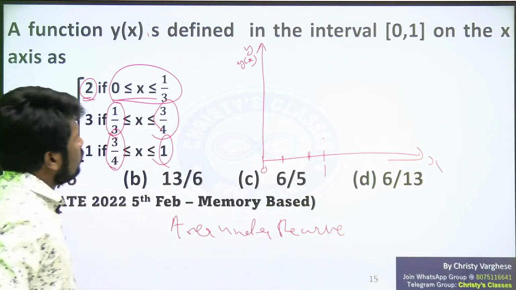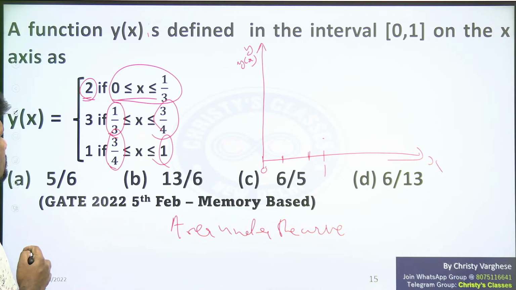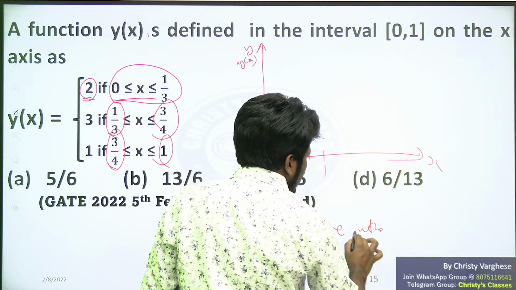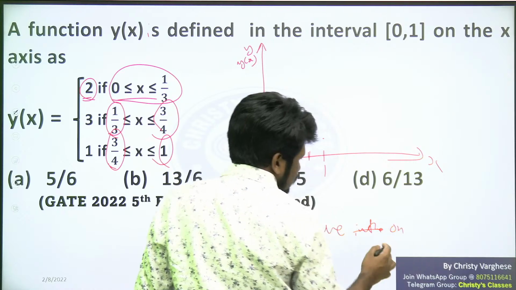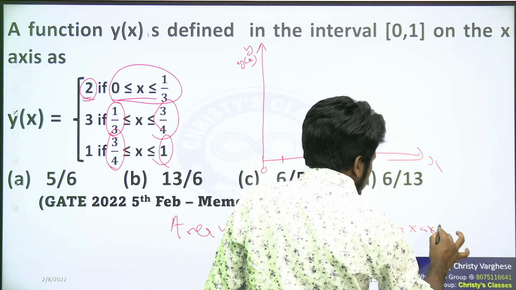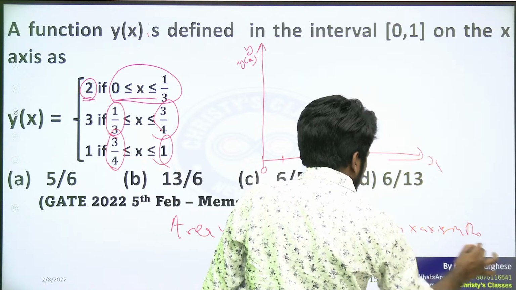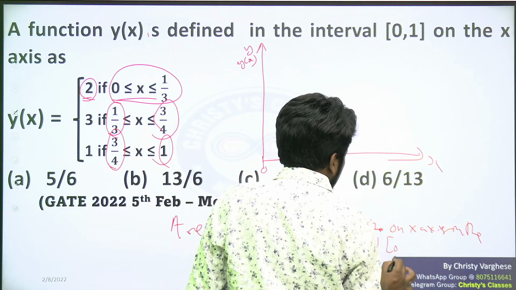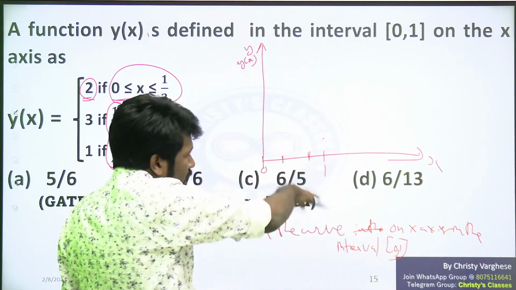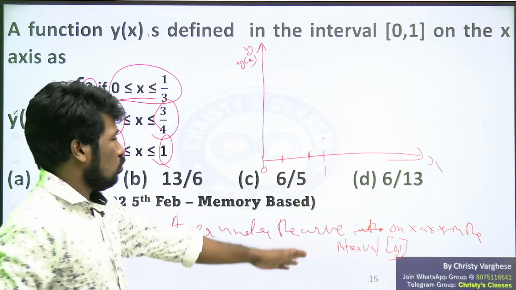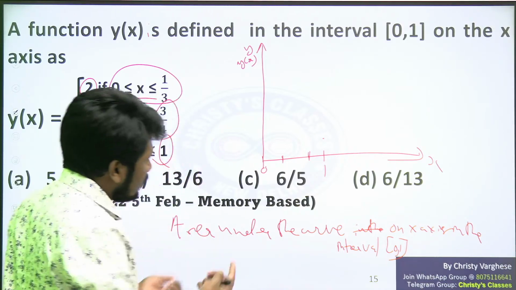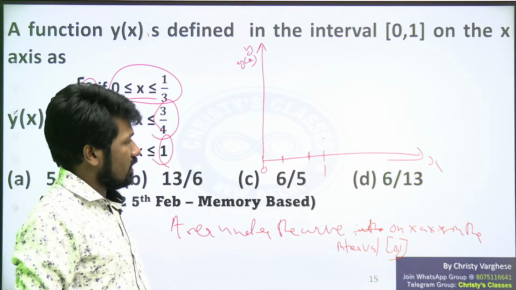Area under the curve in the interval 0 to 1. That means for this particular graph from 0 to 1, what is the area under the curve to the x-axis? Whether the official question paper says to x-axis or on x-axis, I'm just telling the meaning and idea of the question.